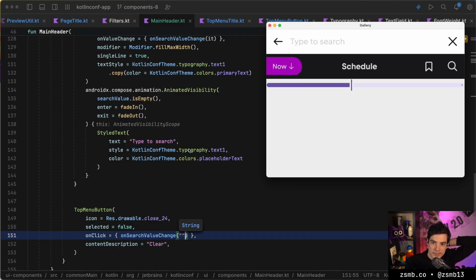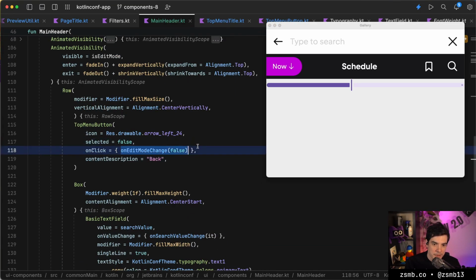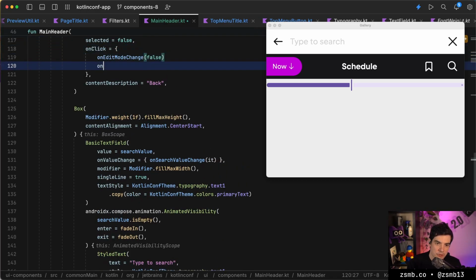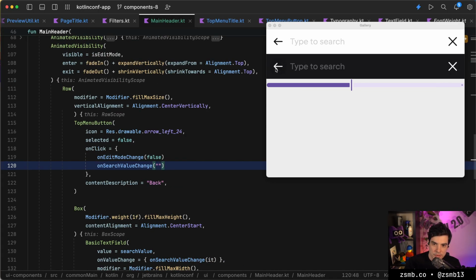Okay, very good. So one more thing we can do is whenever we navigate back, we probably also want to clear the search input. So we can do those with two callbacks. So after we navigated back, we can also make sure that we just reset the search value. Let's say that we start from here, we click search, we type hello, we navigate out, we click search again, and then we can have an empty input field.